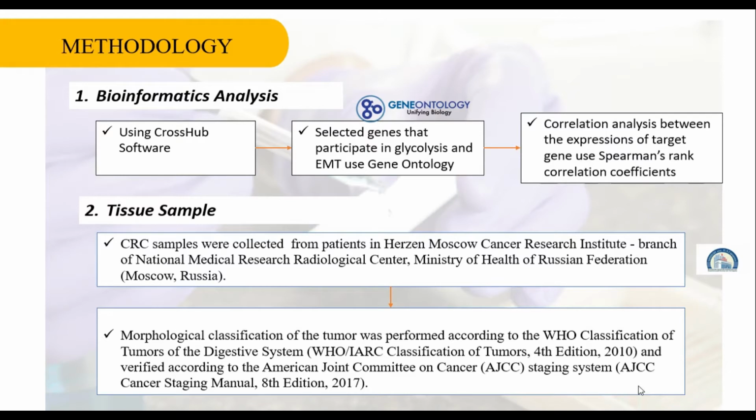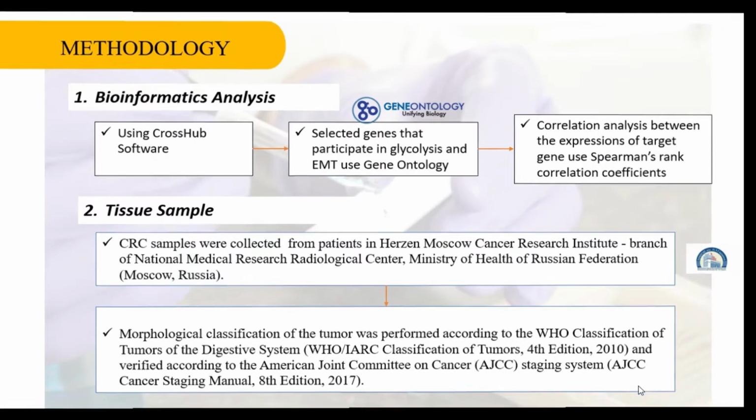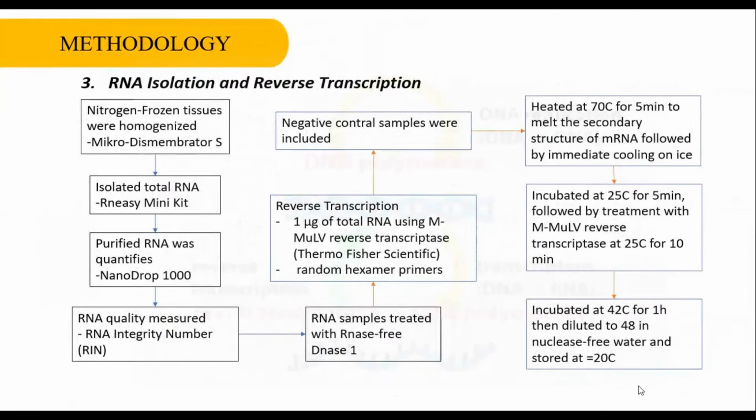Tissue samples were collected from patients at the Herzen Moscow Cancer Research Institute, and classified based on morphology according to WHO and verified by the American Joint Committee on Cancer staging system. The third method is RNA isolation and reverse transcription. Nitrogen-frozen tissues were homogenized and the total RNA was isolated using RNeasy mini kits. Purified RNA was quantified using a NanoDrop 1000 and the RNA quality was measured with the RNA integrity number. All RNA samples were treated with RNase-free DNase I and then we proceeded to reverse transcription.